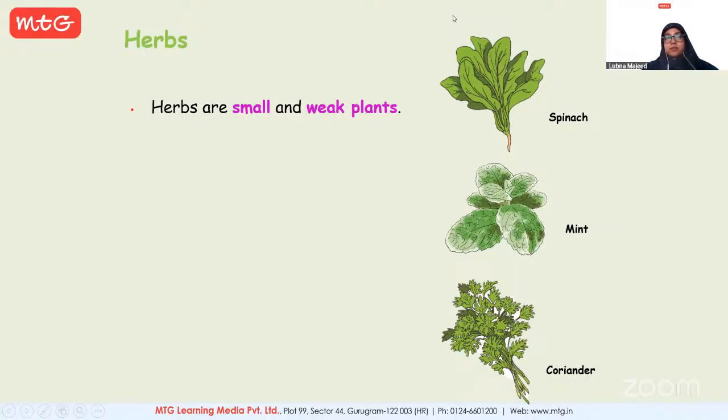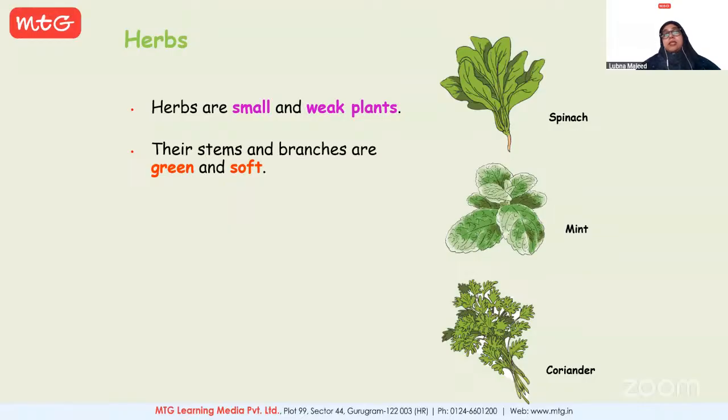Yes, Rosa, go ahead. Because their stem is not made up of wood. It is very thin, and that's the reason enough support is not extended to the plant. That's why they are considered weak plants. Their stems are always green and soft.